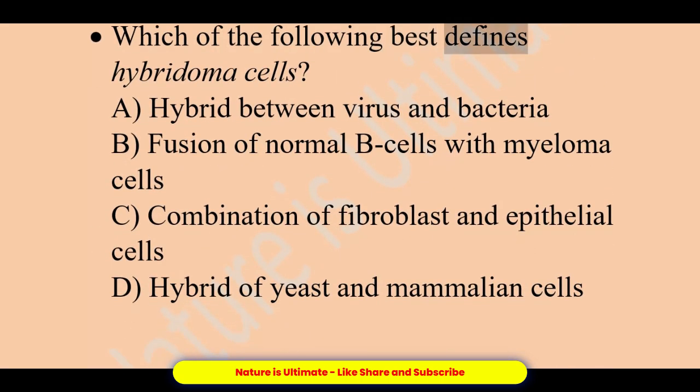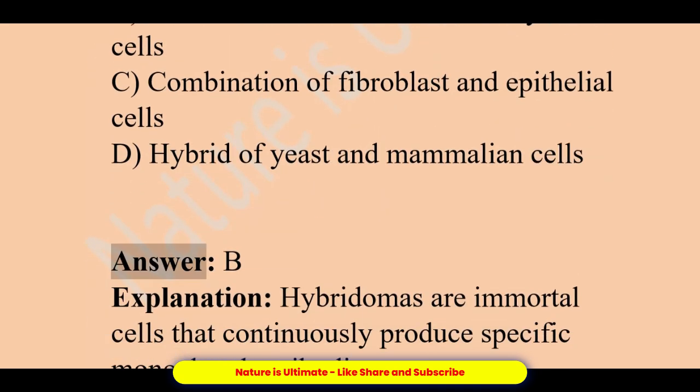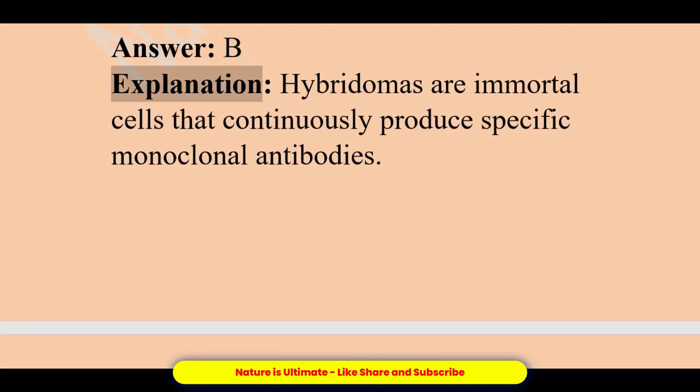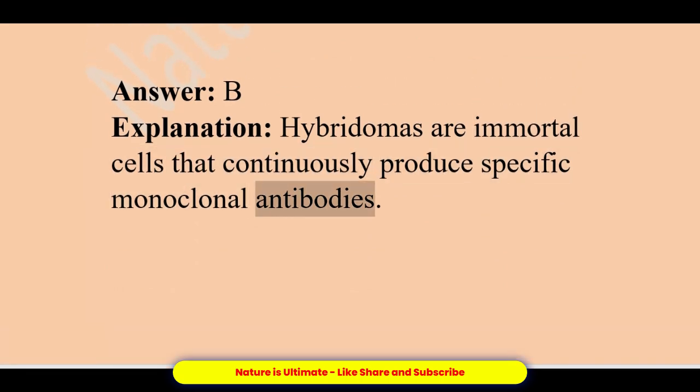Which of the following best defines hybridoma cells? A. Hybrid between virus and bacteria. B. Fusion of normal B cells with myeloma cells. C. Combination of fibroblast and epithelial cells. D. Hybrid of yeast and mammalian cells. Answer, B. Explanation, hybridomas are immortal cells that continuously produce specific monoclonal antibodies.